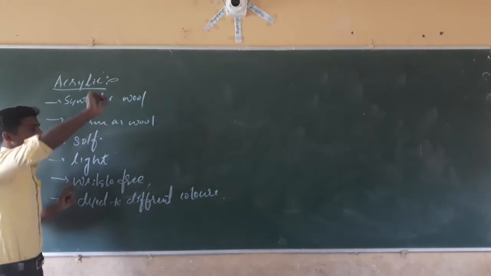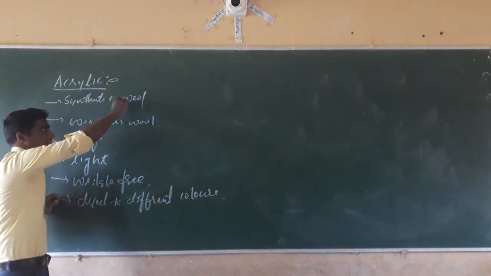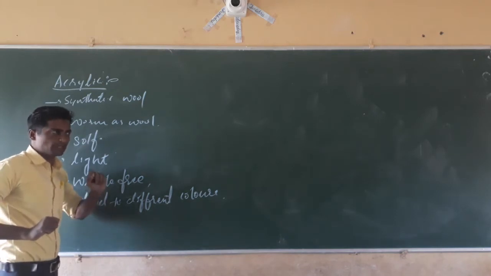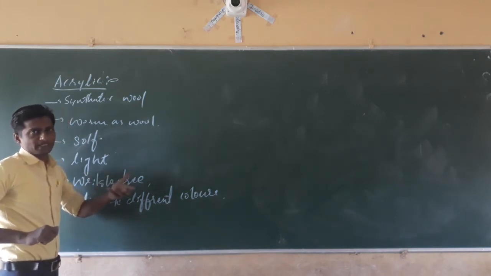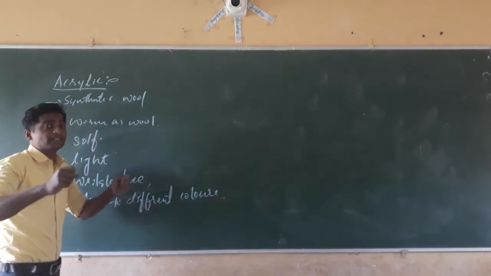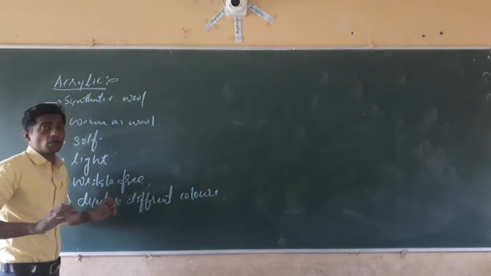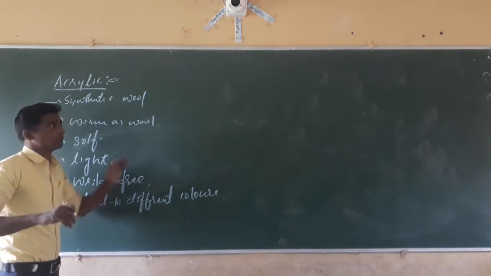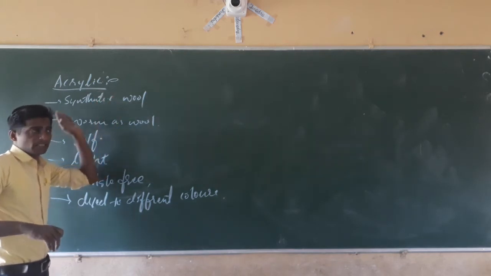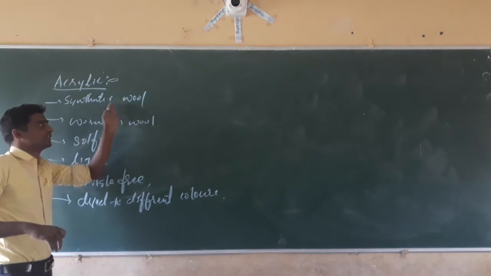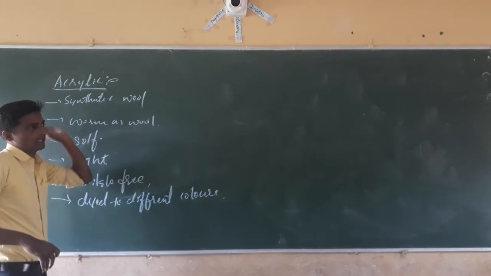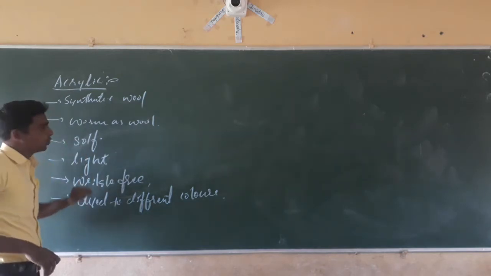See, first, acrylic is also called synthetic wool. It has similar properties, or we can say better properties than wool. It is a synthetic one, not obtained from animals or plants. It is prepared from a petrochemical substance in the industry. That's why it is called synthetic wool, having properties similar to wool.